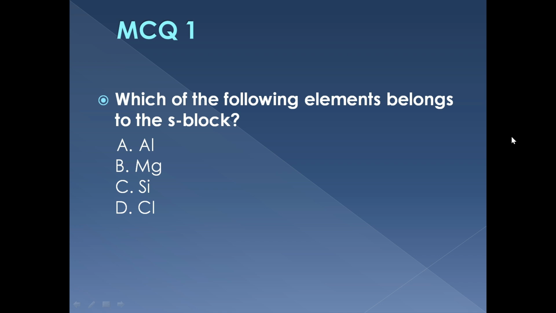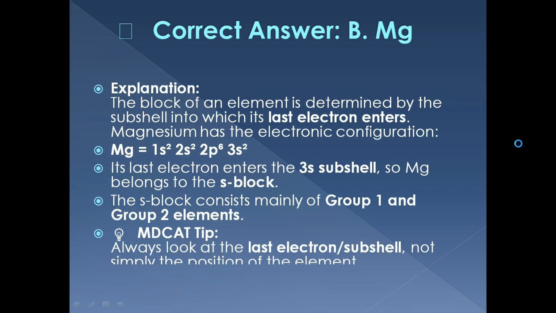Which of the following elements belongs to the S block? Is it aluminium, magnesium, silicon, or chlorine? The correct answer is magnesium. Its last electron enters the 3s subshell, so it belongs to the S block. Remember, S block includes groups 1 and 2.